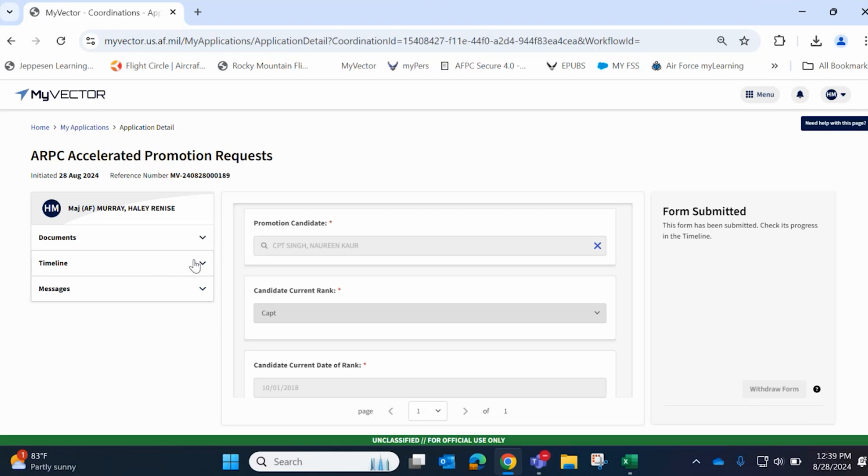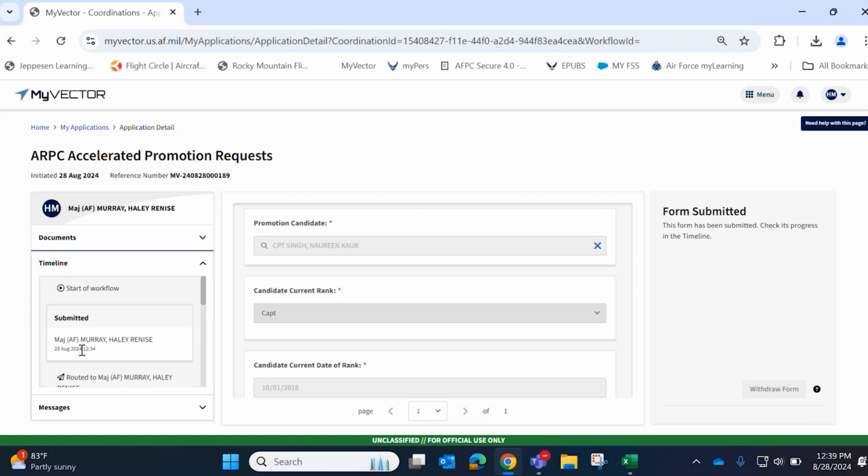members. If I go into timeline, it says it was submitted, it was routed to me for coordination, it shows that my commander approved, and now it shows that it's pending with myself again, but this is where you would see that it was pending with their senior rater, and only the initiator of the ticket is going to see that. And you see here that once I coordinate again on it, or whoever the senior rater coordinates again on it, it should route to ARPC PBE.